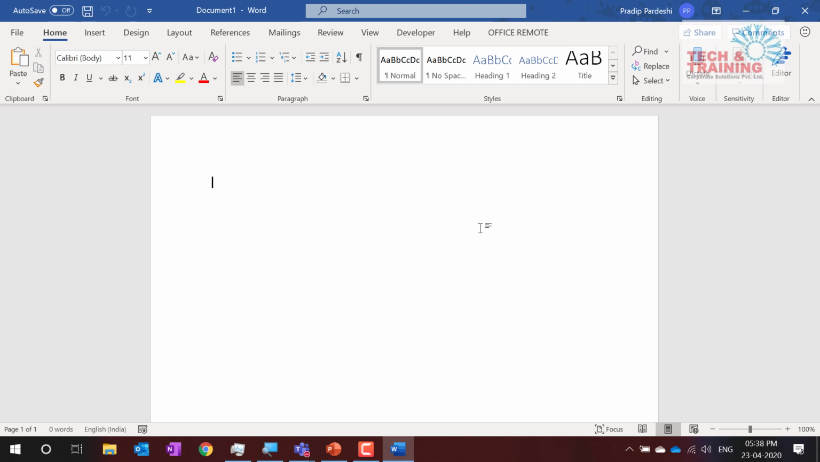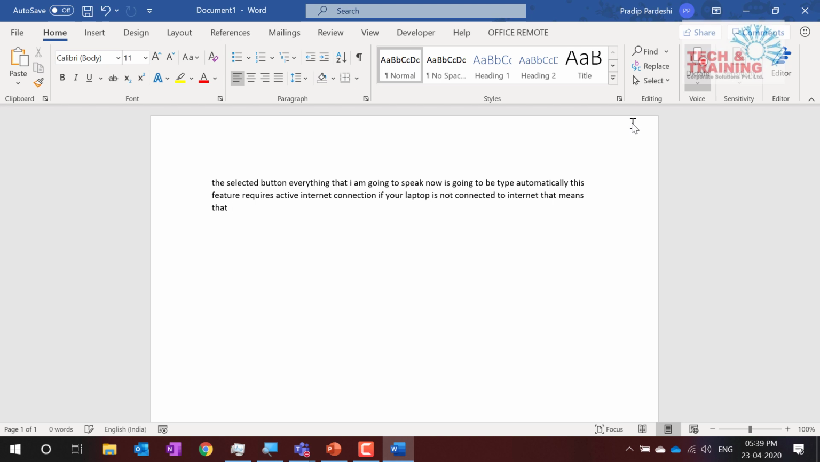I hope all of you are ready with your Microsoft Word open. Let's say I have to ask you to type a lengthy document. Here Office 365 now has this Dictate button. When I click on the Dictate button, everything that I'm going to speak is going to be typed automatically. This feature requires an active internet connection. If your laptop is not connected to the internet, you will lose this functionality and will not be able to use this feature. So make sure whenever you want to use it, you are connected to the internet.